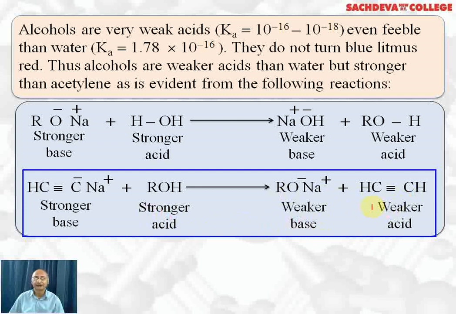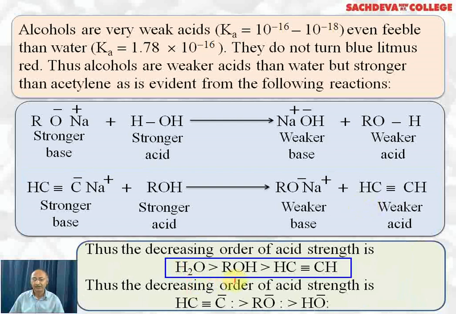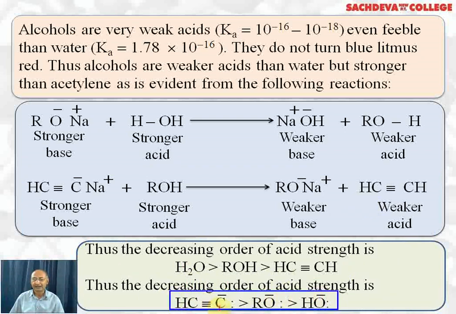So these reactions show that alcohols are less acidic than water but more acidic than acetylene. This is the order. Water is more acidic than alcohol. Alcohols are more acidic than acetylene. Decreasing order of the stability of these ions is acetylide ion. Decreasing order of the acid strength of this ion is greater than RO negative, is greater than OH negative.